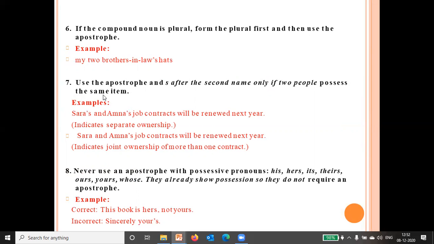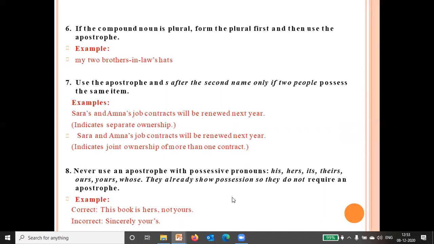Use apostrophe and S after the second name if the two people possess the same item. Like Sarah's and Amna's job contracts will be renewed next year. So we are putting it here. This indicates separate ownership, and this sentence indicates ownership of more than one contract. So Sarah and Amna's job contracts will be renewed next year.